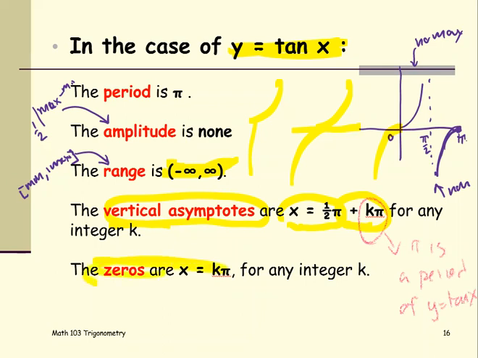Zeros of the tangent function are x equals k times pi, because the graph crosses the x-axis at pi and at 0, and basically at the multiples of pi.